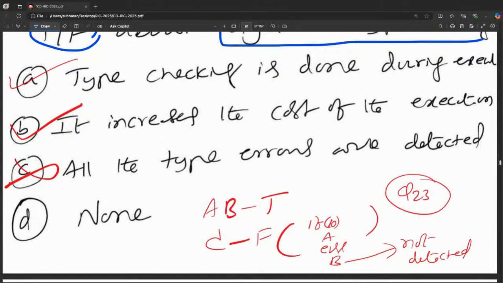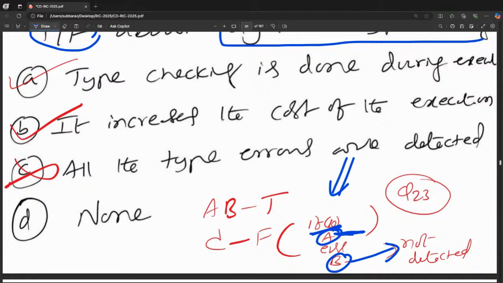All the type errors are detected? No, it is wrong. The reason is, see, I wrote it here also. If the condition is true, execute A. Otherwise, execute B. While running, if the condition is true, you will go to A. Remember, in A there is no type problem, but in B there is a type problem.